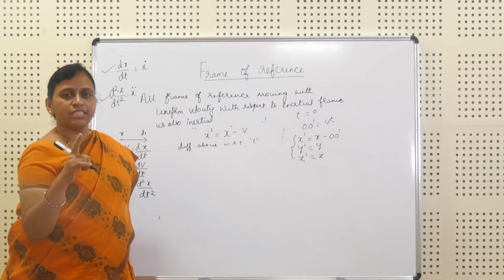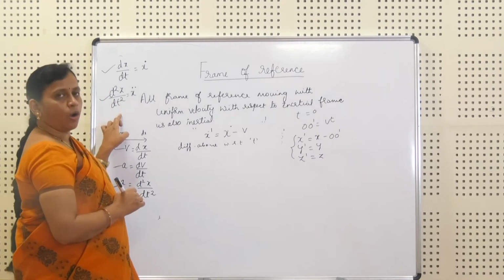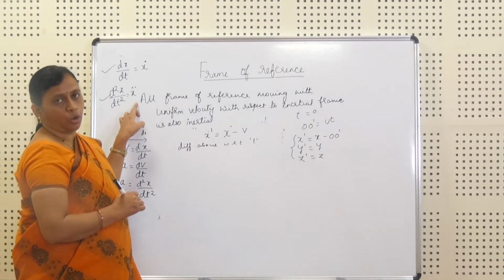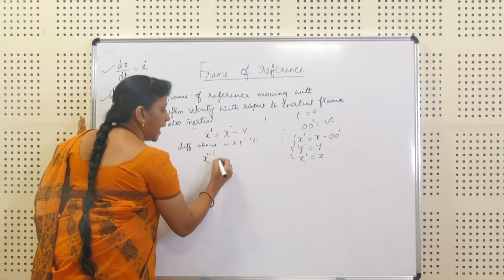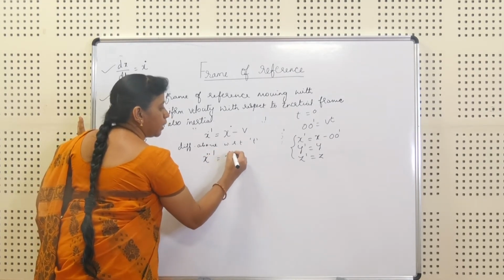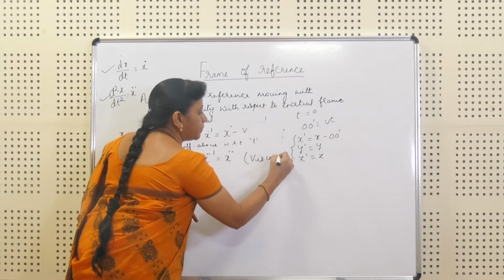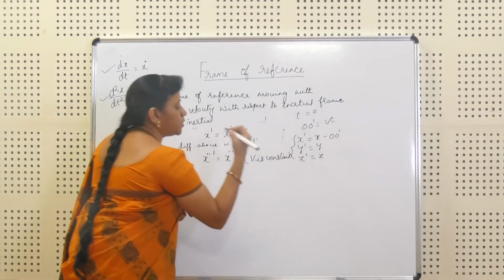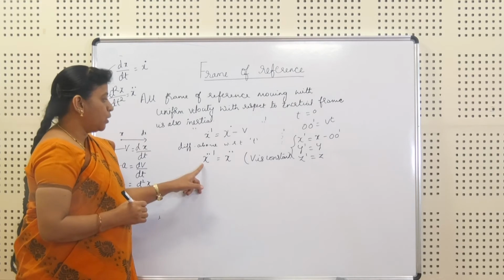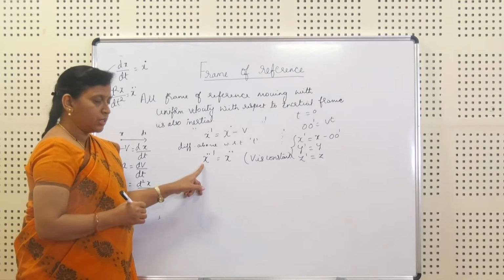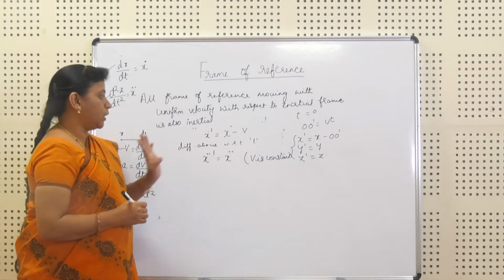After differentiating the first order, I'll get the second order. The representation of the second order is x double dot. So, we can write x double dot dash is equal to x double dot, where v is constant. So, we are not taking that v because v is a constant.